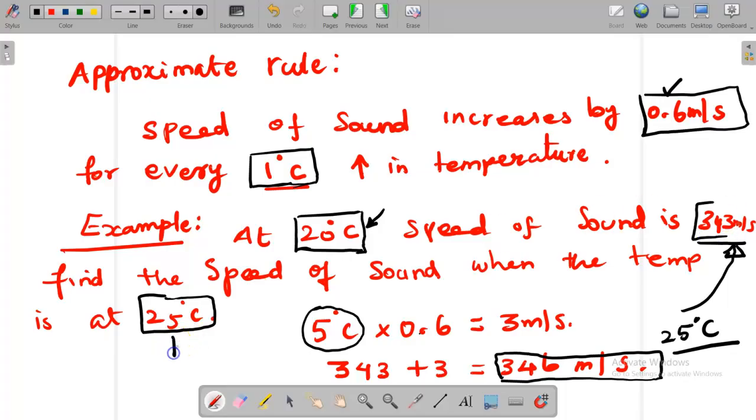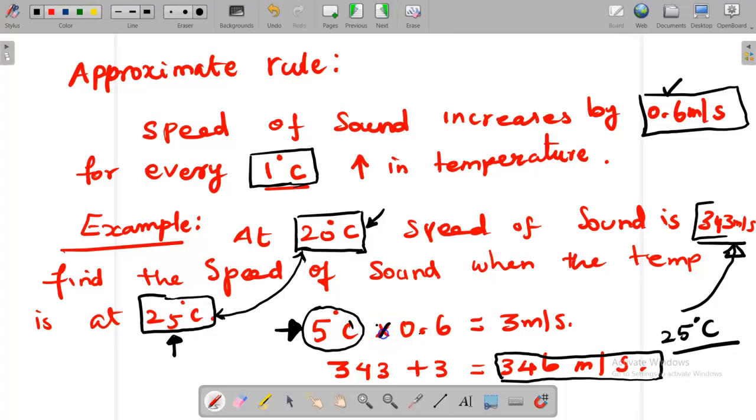If the temperature of the gas is 25 degrees Celsius, which means 5 degrees Celsius is increased, what is the new speed of sound? So first we have to find the speed change. What is the temperature change? 5 degrees Celsius.